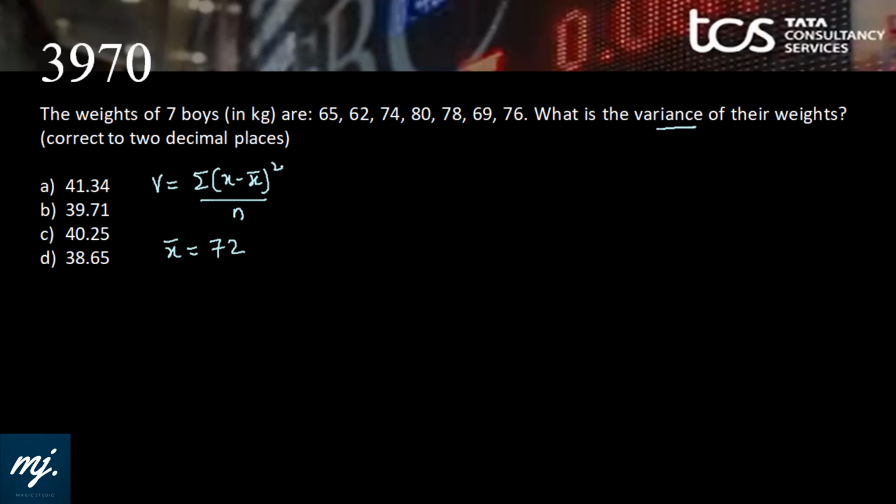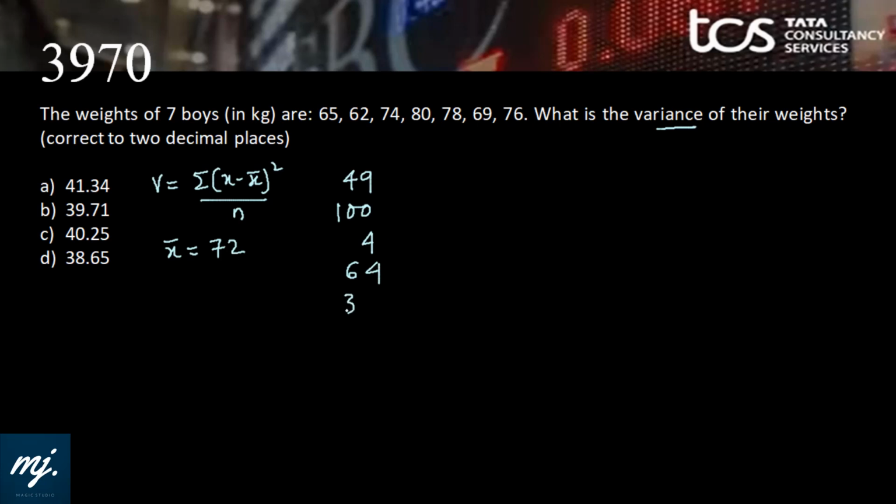We need (x minus x bar) whole square. That means from each data point I need to deduct 72 and square it up. 65 minus 72 is 7, square 49. 62 minus 72 is 10, square 100. 74, 72, difference is 2, square is 4. Then 80 minus 72 is 8, square 64.